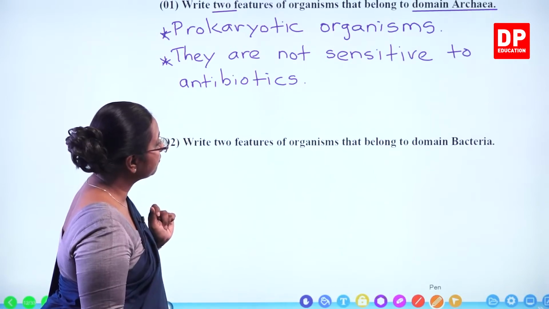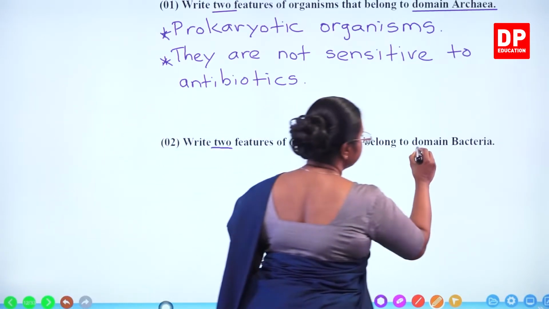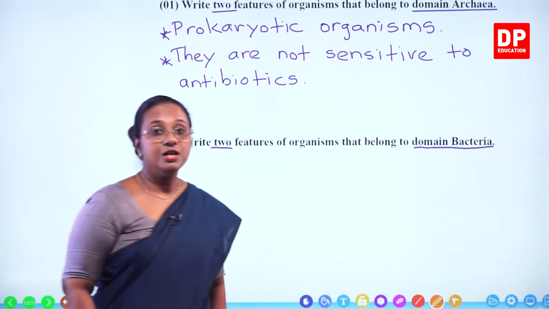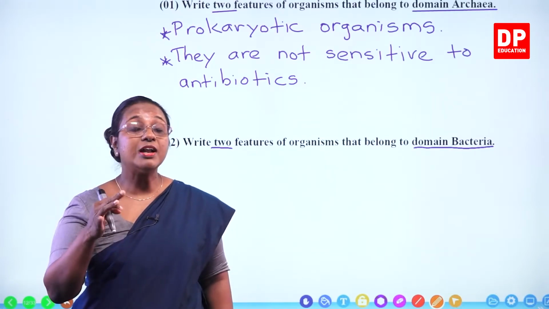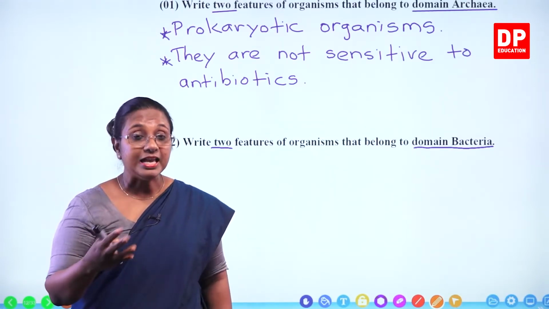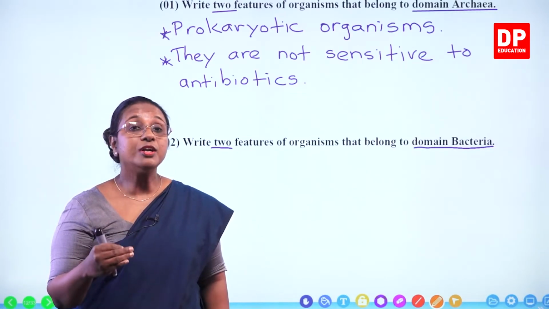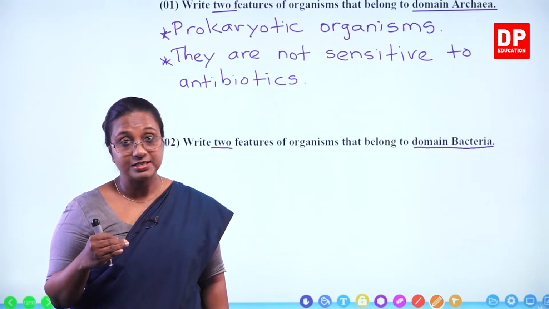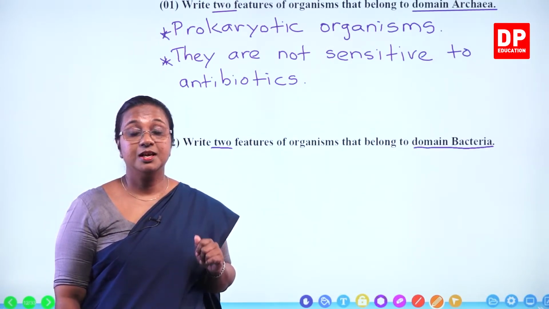Write two features of organisms that belong to domain bacteria. So here again two features, domain bacteria. So domain bacteria and cyanobacteria. What are their features? They are again made up of prokaryotic cells that do not have an organized nucleus. Then they are all unicellular organisms.